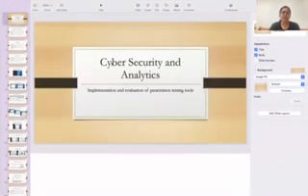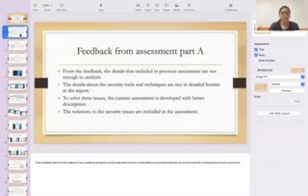Today, as I said, I will explain my assignment part 1B. This is subject MN623 Cybersecurity and Analytics. Here I will explain the implementation and evaluation of the penetration testing tools. First of all, I will describe the feedback for my assignment part A.